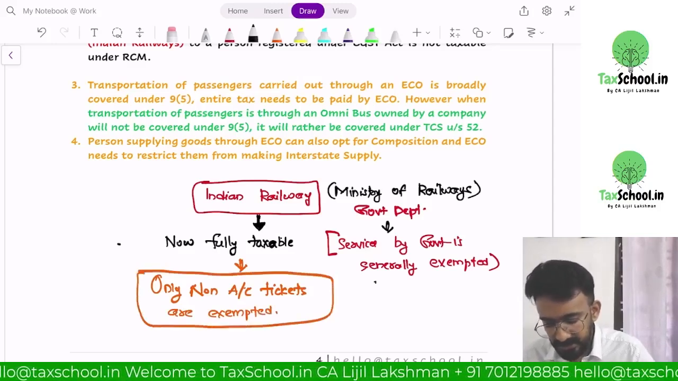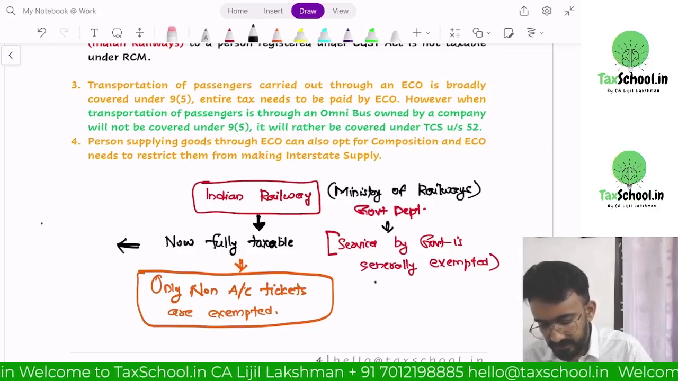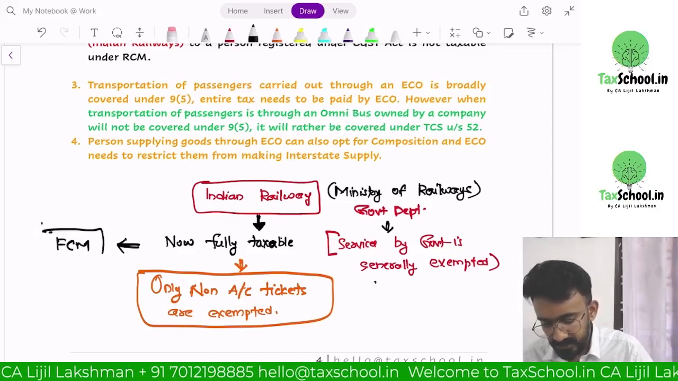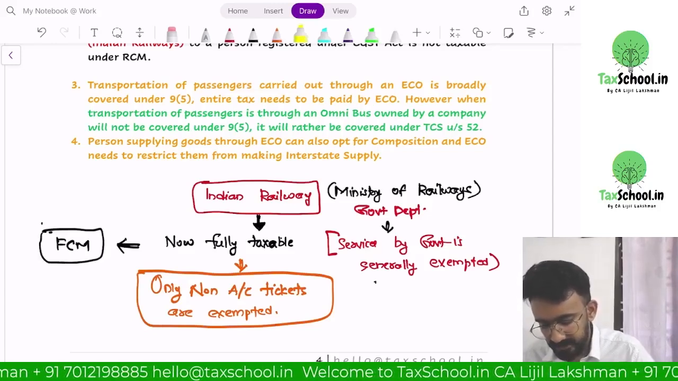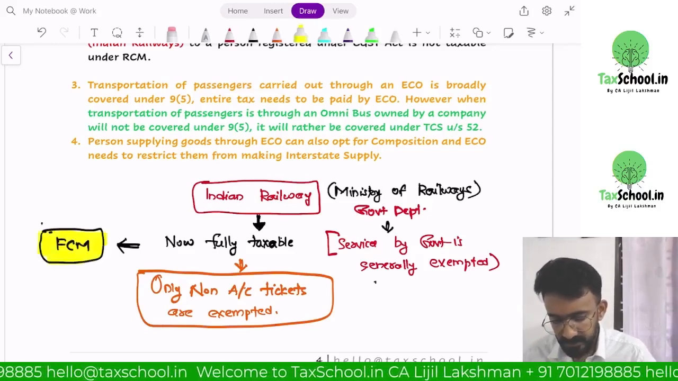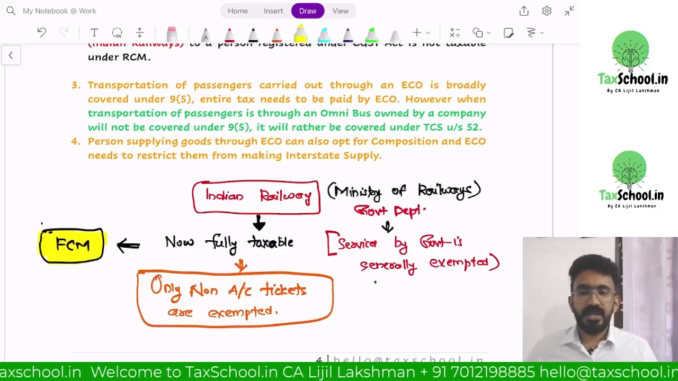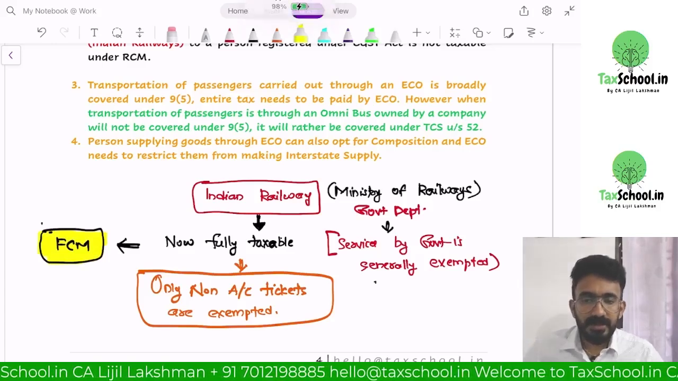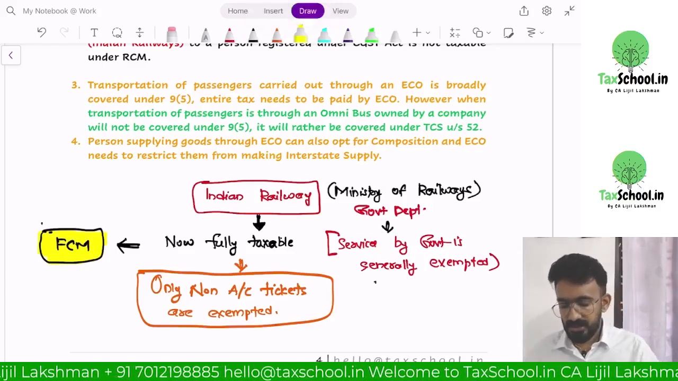When you say taxable, it is taxable under what? It is taxable under FCM. It is fully taxable under FCM. So they said Indian Railway, now your services are all taxable. It is taxable under FCM. Okay, that's the change that you have there.